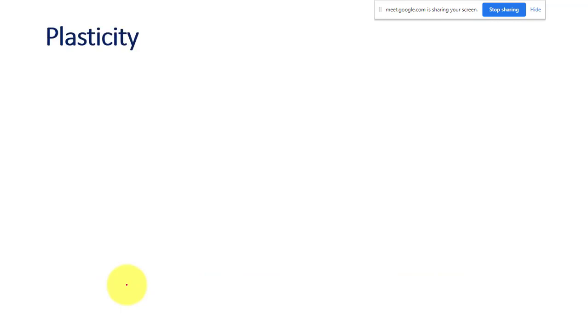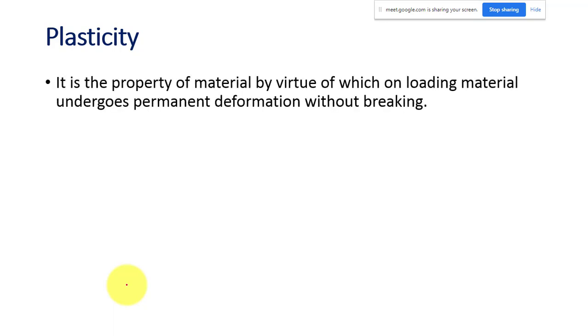Then we'll discuss what is plasticity. These are all things you already know, but I want to start from the basics of elasticity, then we'll go to the plastic, so that it will be very easy for you. So what do you mean by plasticity? It is a property of material by virtue of which, on loading, the material undergoes permanent deformation without breaking. That is the meaning of plasticity.